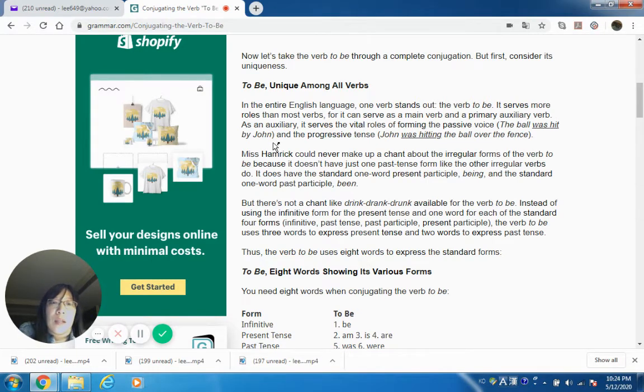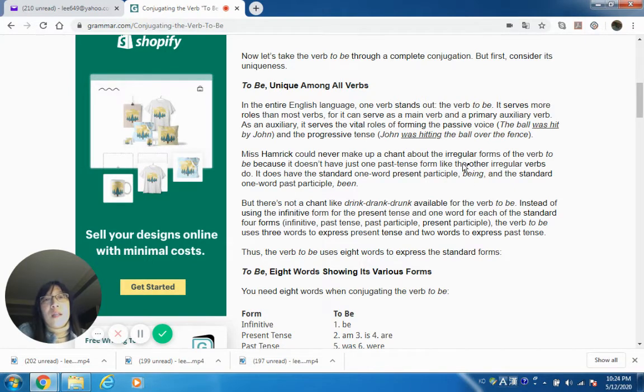If you want to make this sentence into active voice, now you've got to get rid of the be verb and just use the action verb. So you could say, John hit the ball. John hit the ball. Now that's going to be an active voice. So this second and third paragraph, you don't need to know. Just read this first paragraph.